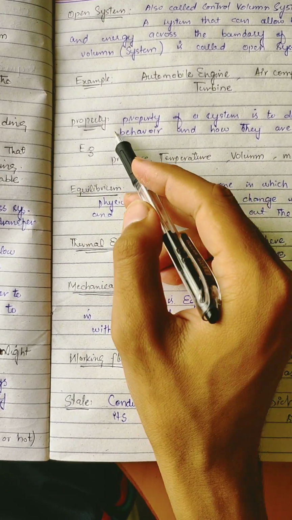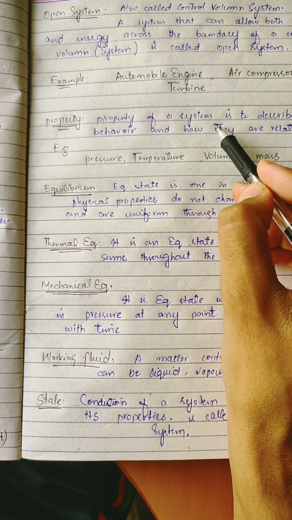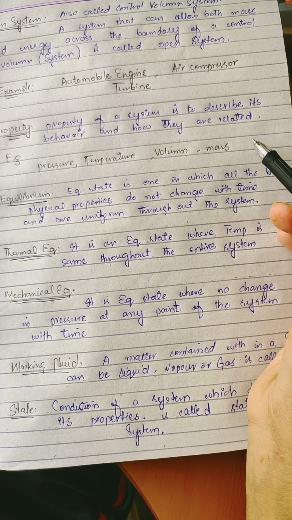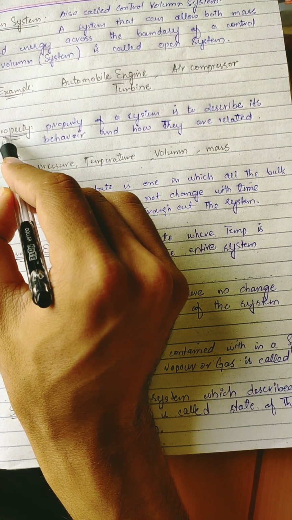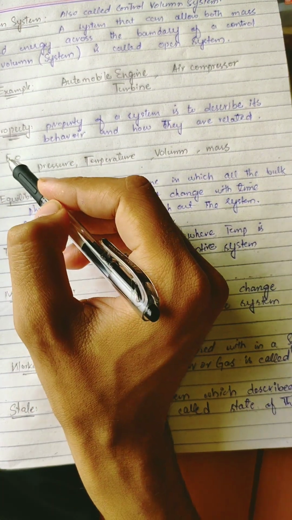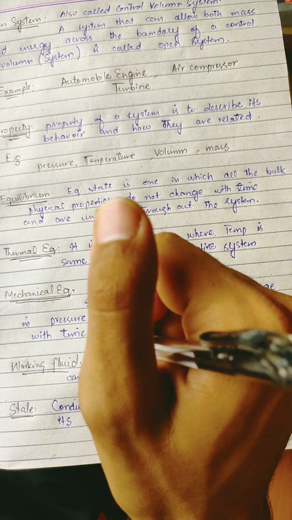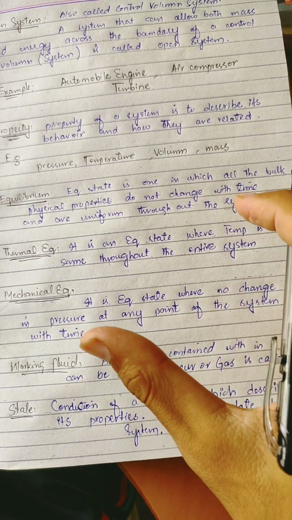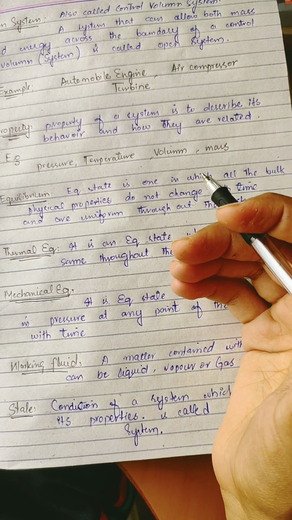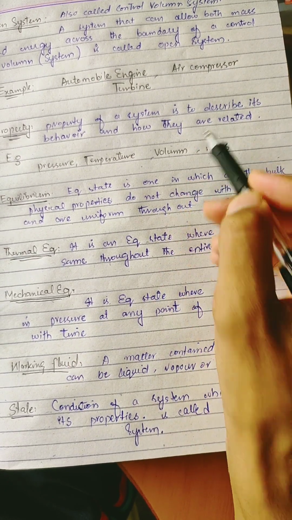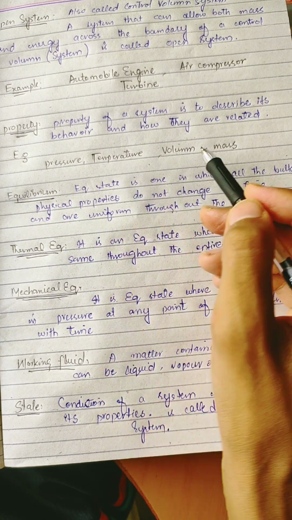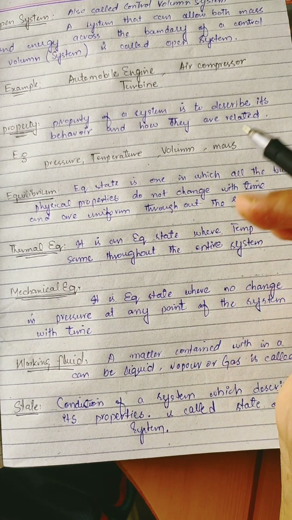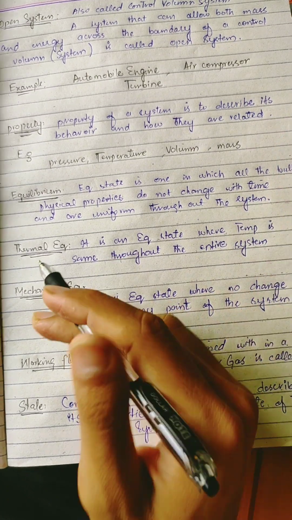Now we are moving toward the property. What is a property? A property of a system describes its behavior and how they are related. A property is a phenomenon which shows us how to describe the behavior of a material and how they are related. Like pressure, temperature, volume, mass, these all show us the property, the behavior of that matter.